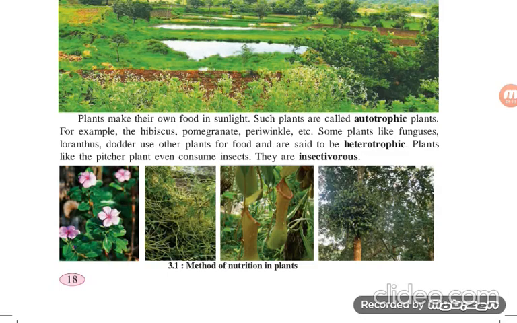Plants like the pitcher plant, third diagram from my left. Look at the pitcher plant. It has a leaf-like lid and a pitcher. Pitcher means jug-like part. They even consume insects, they are insectivorous, because they eat insects. That's why we call it an insectivorous plant.